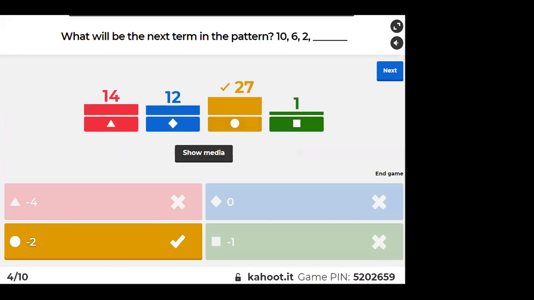Minus 4, see: 10 minus 4 becomes 6, 6 minus 4 becomes 2, 2 minus 4 will become what? Tell me. This is a pattern.